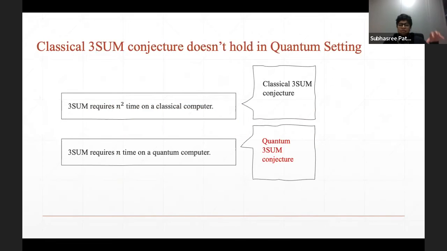So obviously now, this classical three-sum conjecture no longer holds in the quantum setting. But people tried to improve on this, and no improvement has been seen in this quantum setting. No sublinear quantum time algorithm is known for three-sum.